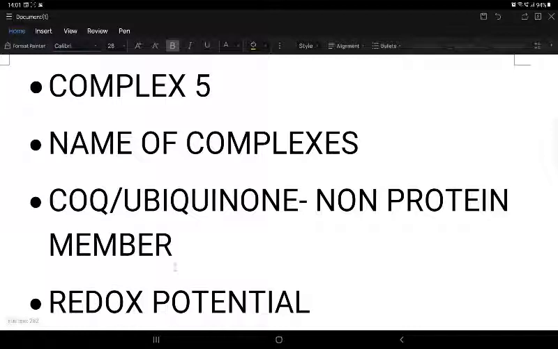Okay, no cytochrome C, no cytochrome 1, it is directly given to the CoQ, and CoQ gives to complex 3 and then complex 4. The main importance of complex 2 is that it does not give any proton and does not form any ATP. It just acts as a mere gate.